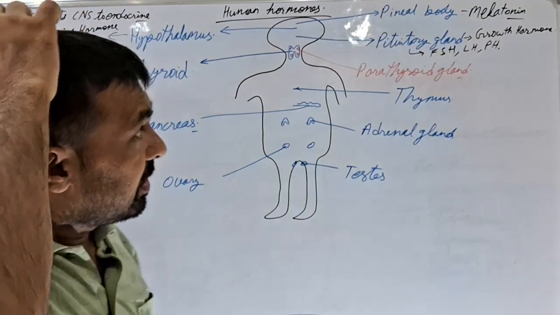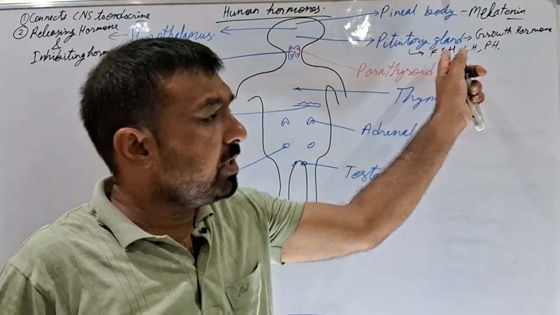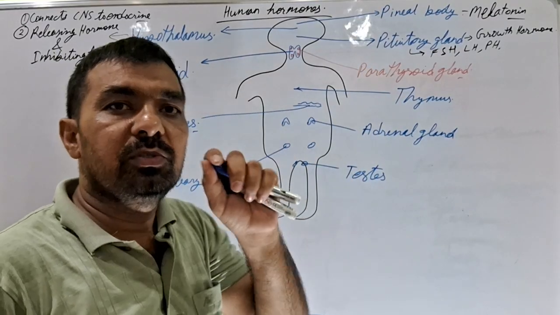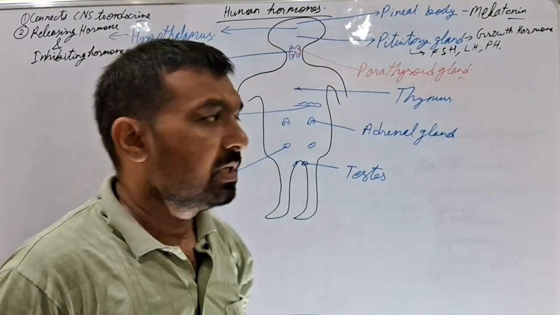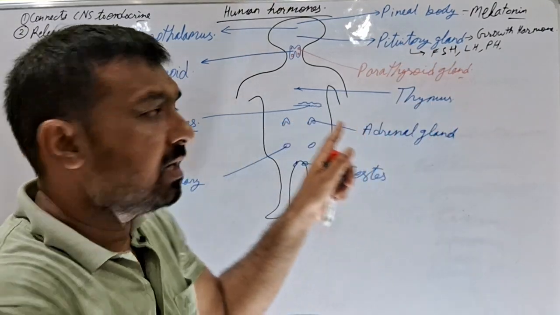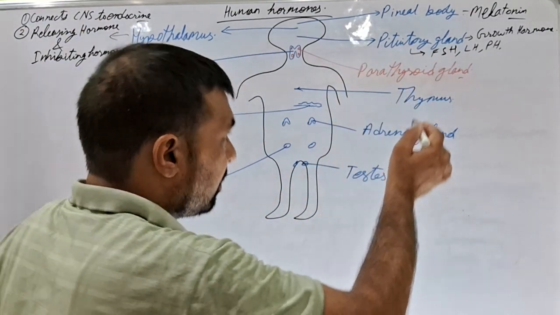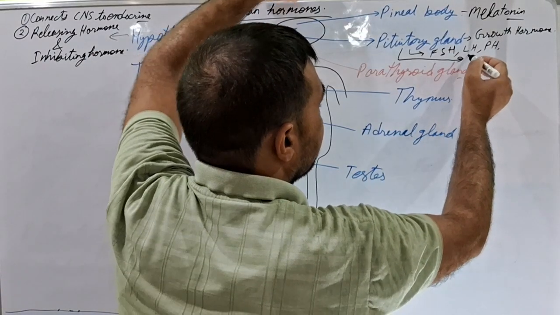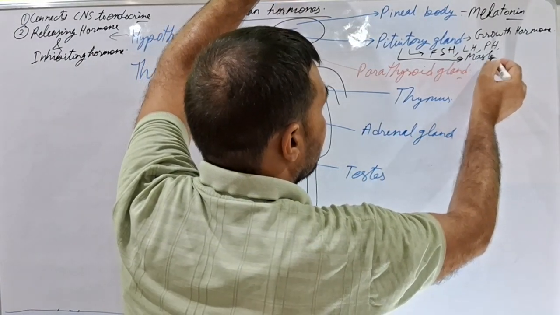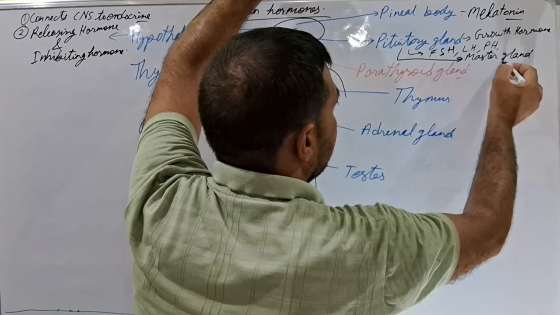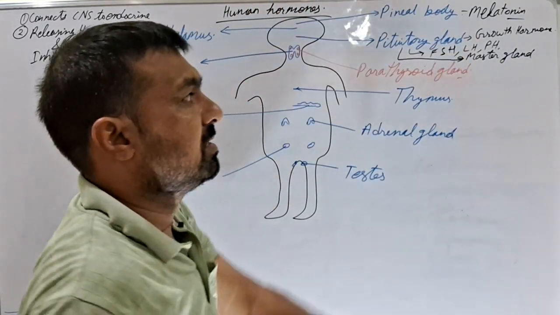That means the hormone produced by the pituitary gland induces another gland to produce a specific kind of hormone. Because the pituitary gland controls the functions of each and every other gland, it is also known as the master of the orchestra, or master gland.